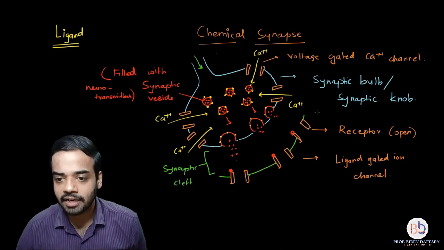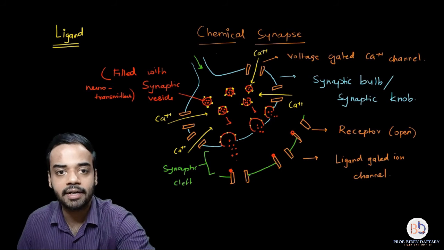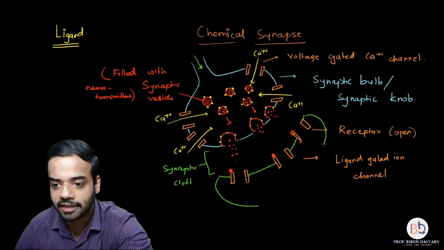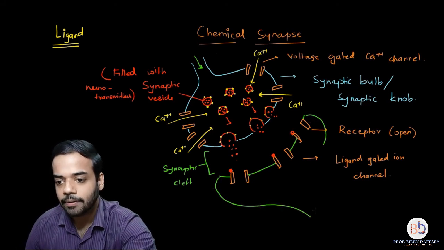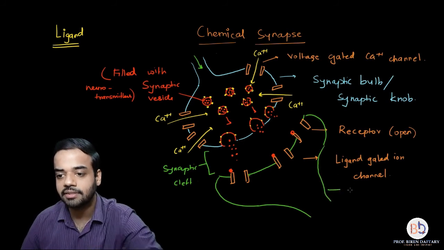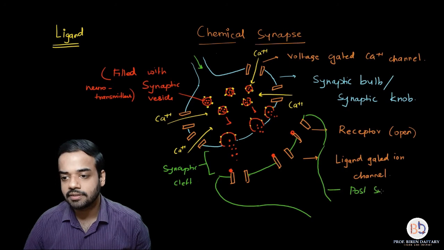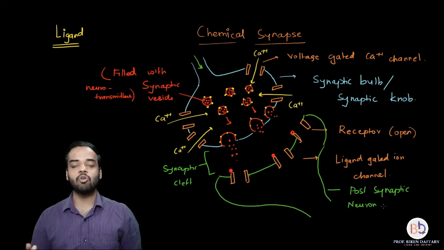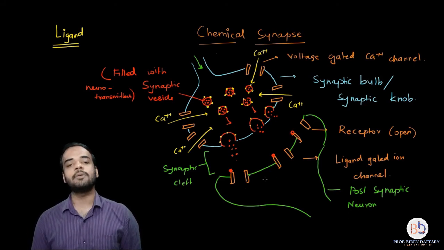Okay, now over here I need to label a few things. I also need to complete the diagram. So this over here, if you can see, this is the postsynaptic neuron, right? In this structure, let me just complete over here and let me label it. This is the postsynaptic neuron. So the receptors are present. Now what happens is, as soon as the channels open up, as soon as the receptors present on the postsynaptic neuron open up, an impulse is created in the postsynaptic neuron.